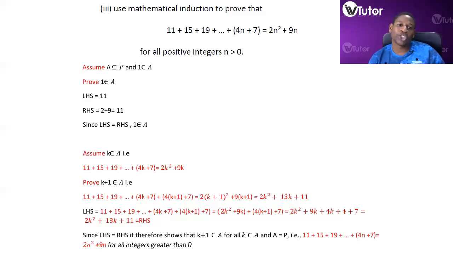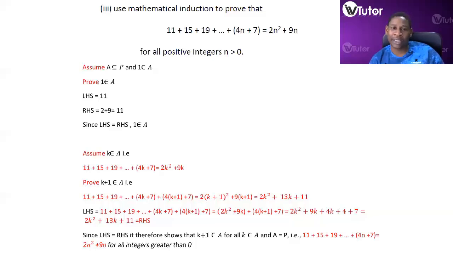First we said assume A is a subset of P and 1 is an element of A. Then next we prove 1 is an element of A. If we put 1 in 4n plus 7, 4 times 1 plus 7 gives us 11. On the right hand side, 2 times 1 squared gives us 2, plus 9 gives us 11.